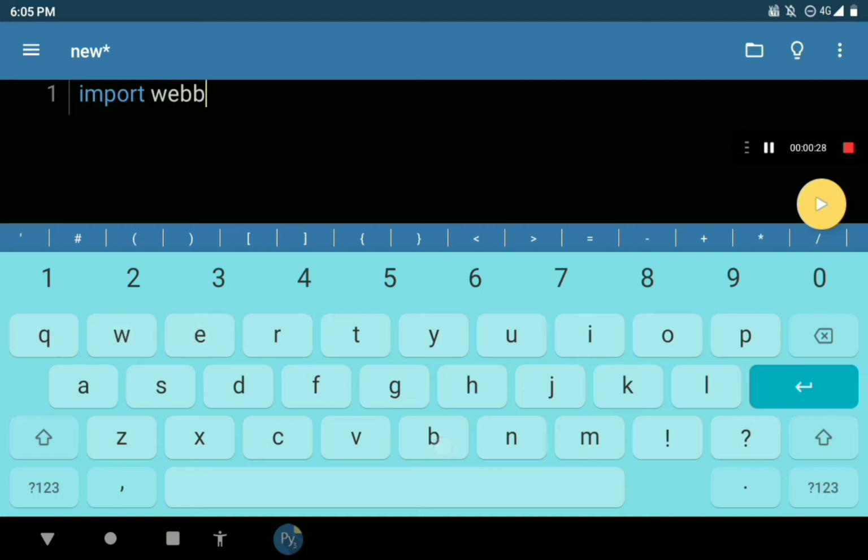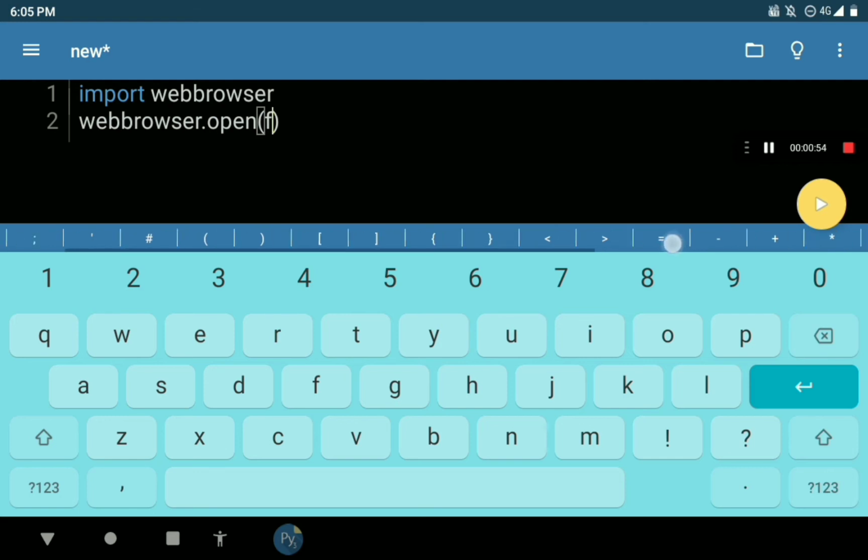Import webbrowser. Now we are using the Google search engine, so we should open the Google search engine link. webbrowser dot open opens the Google search engine link. First you should keep the function, and now keep the link,